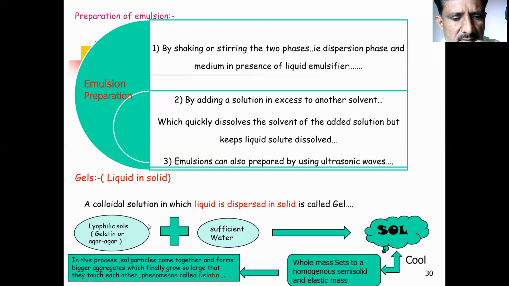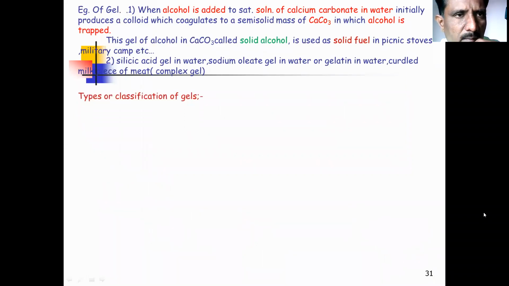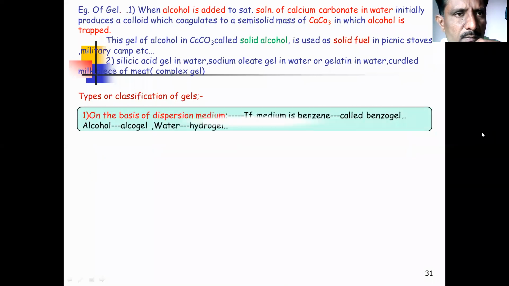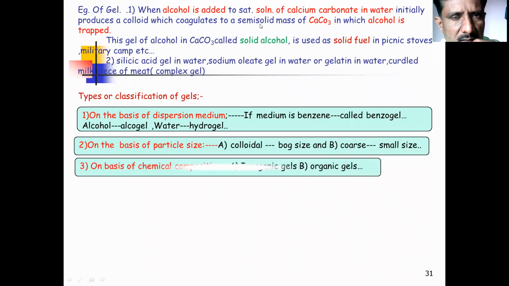In this process, sol particles come together and form bigger aggregates, and the aggregated colloidal system finally grows so large that they touch each other. This process is known as gelation. An example of a gel: alcohol added to a saturated solution of calcium carbonate in water initially produces a colloidal system, which after some time coagulates into a semi-solid mass of calcium carbonate in which alcohol is trapped.